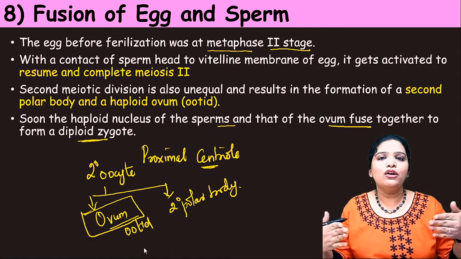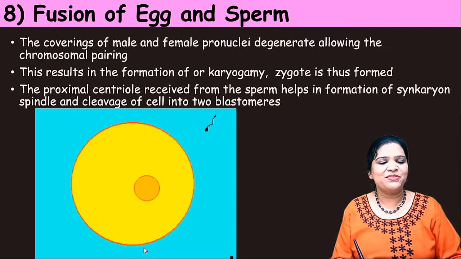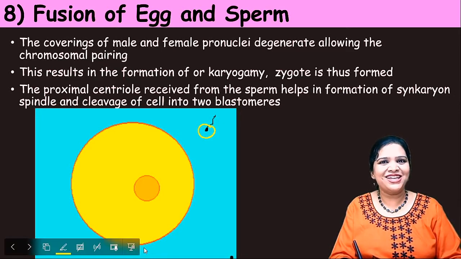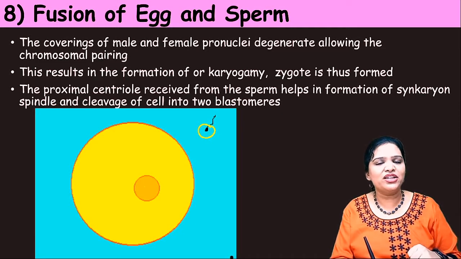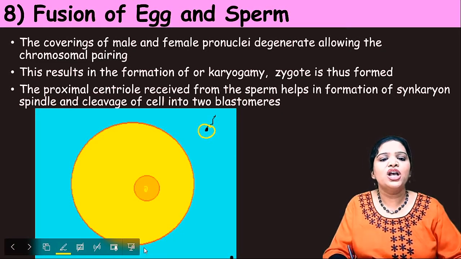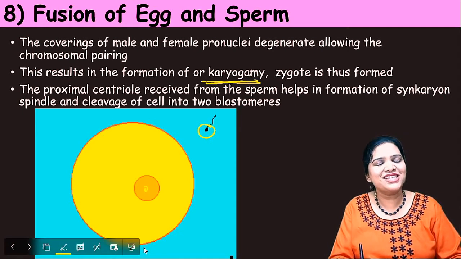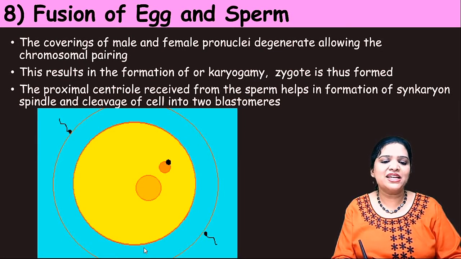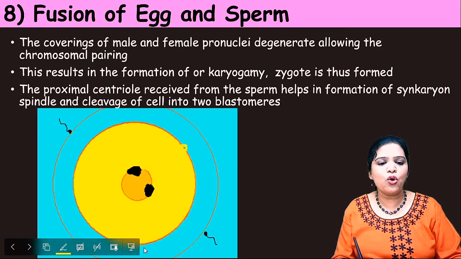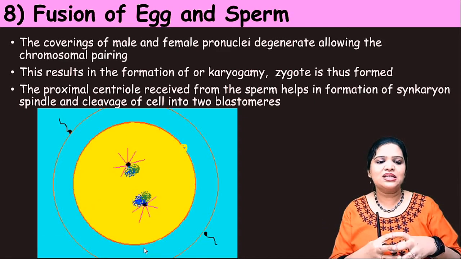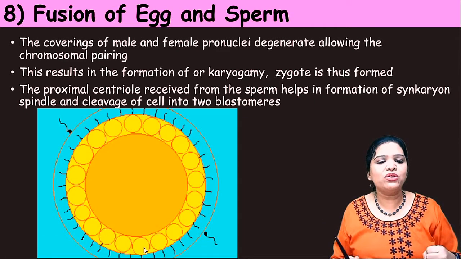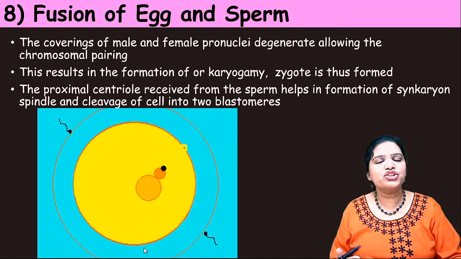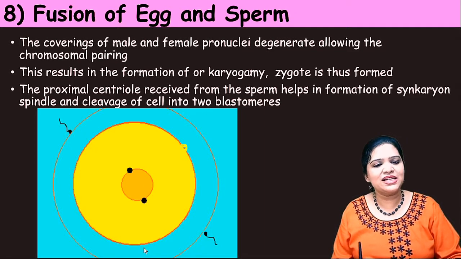The next stage will be fusion of the two nuclei, right? Now here the sperm is bringing the nucleus and the egg also has a nucleus. These are going to get fused. This is called karyogamy. Karyo means nucleus. Fusion of the two nuclei is going to happen. See here, the sperm is entering through the fertilization cone, it penetrates and fuses, and it resumes the meiotic 2 division, and then all the cleavage and everything occurs. So this is how the fusion of the egg and the sperm and also their nuclei takes place.